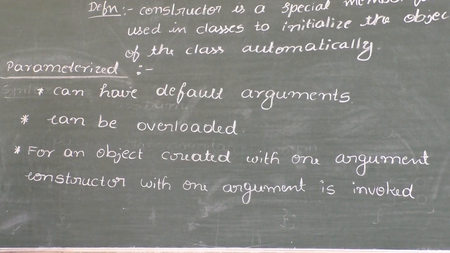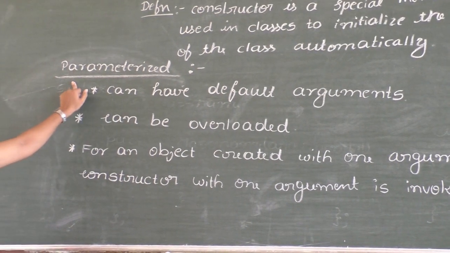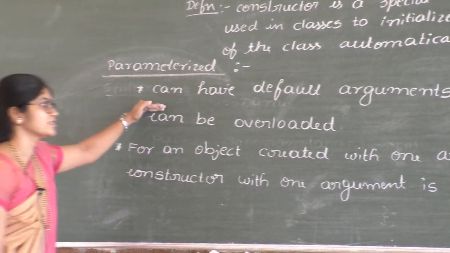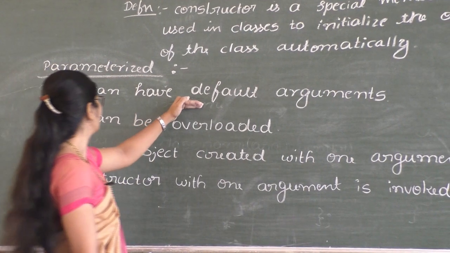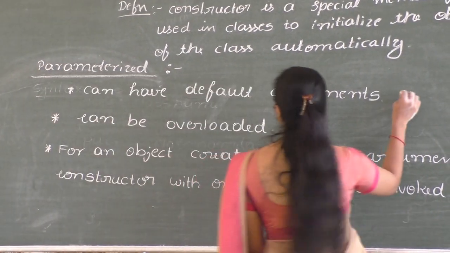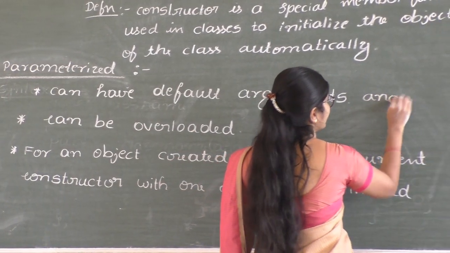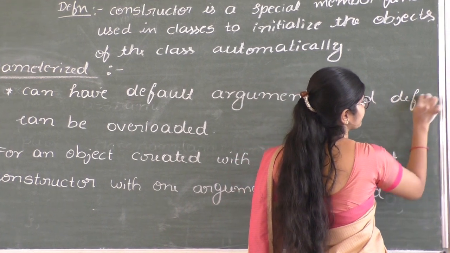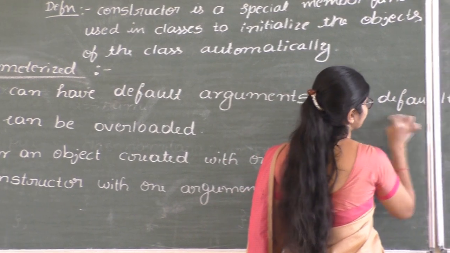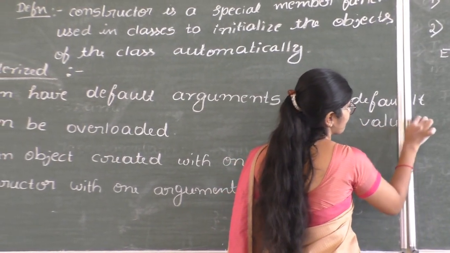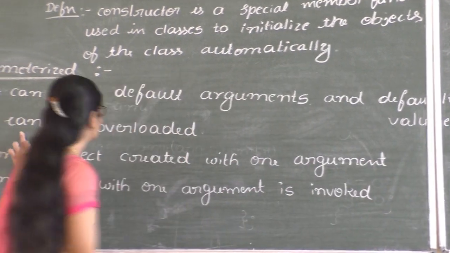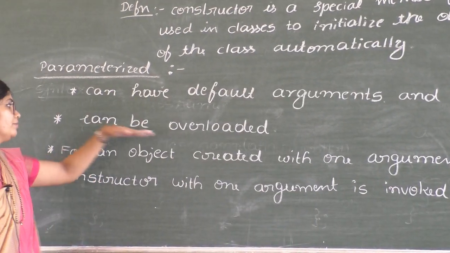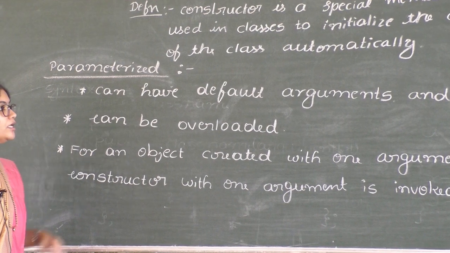These are the features of parameterized constructors. Parameterized constructors can have default arguments and default values. They can be overloaded. Parameterized constructors can be overloaded.